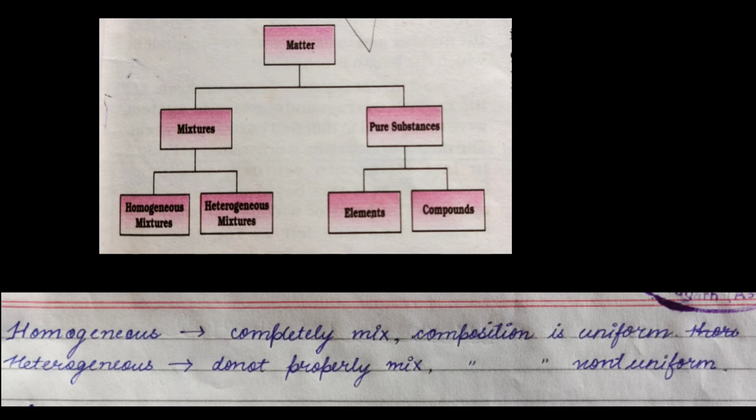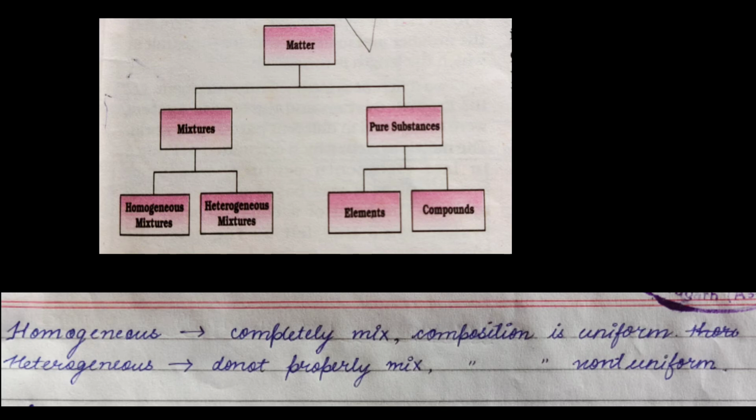So mixtures are divided into two categories. One is your homogeneous mixtures and another one is your heterogeneous mixtures. In a homogeneous mixture, the components completely mix with each other and its composition is uniform throughout. For example, sugar solution. You know that a sugar solution is a mixture first of all, because you are adding with no fixed ratio. And then how is it completely mixed? If you taste the sugar solution from the beginning to the last drop, you are going to get the same taste, right? So it means the sugar has completely mixed with the water, which means that the composition is uniform throughout.